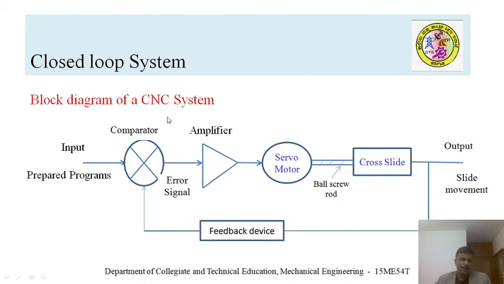That's how a CNC system closely monitors the movement of the output devices, and from that it is able to get the dimensions in terms of microns.